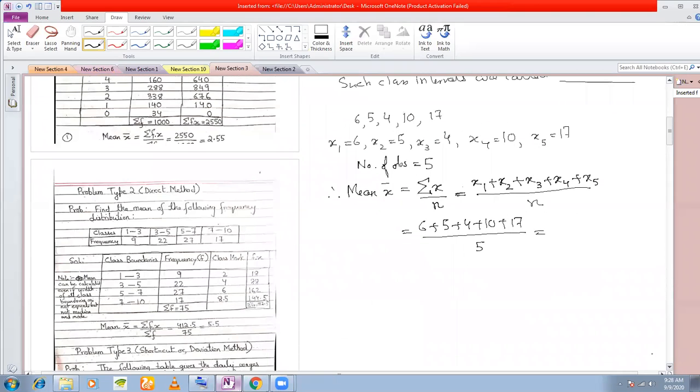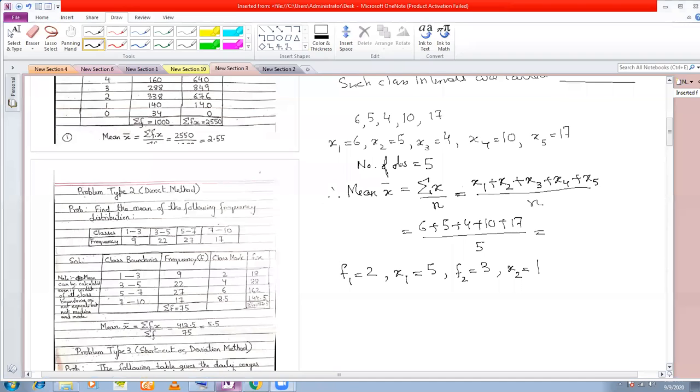Now, another modification to your summation notation. This is what you have to remember. Suppose I have a frequency f1 equal to 2 and an observation x1 equal to 5. Another frequency f2 is equal to 3 and observation x2 is equal to say 1.